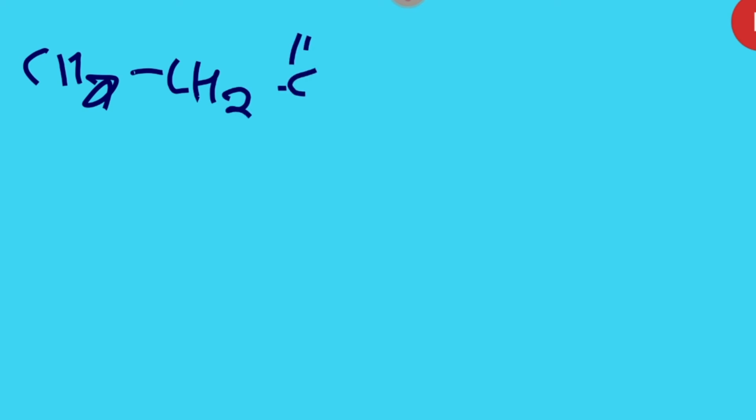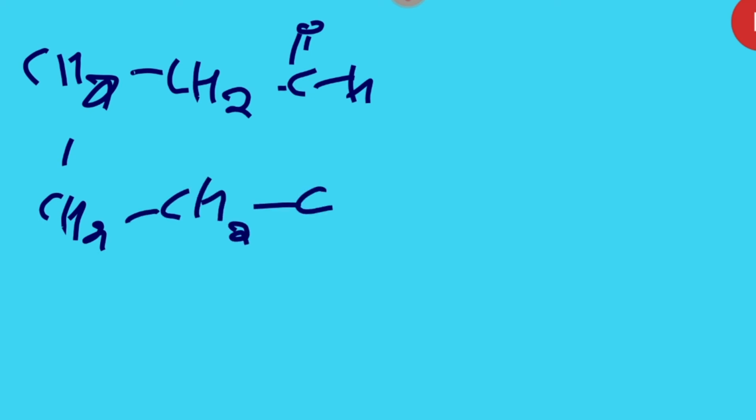Into that, what is going to happen over there? In this case, we see the aldehyde will be there in the same molecule. Suppose I am writing there CH2. This is CH2, and this is COH, and again CH2. Then I am writing CH2, then again it is COH.